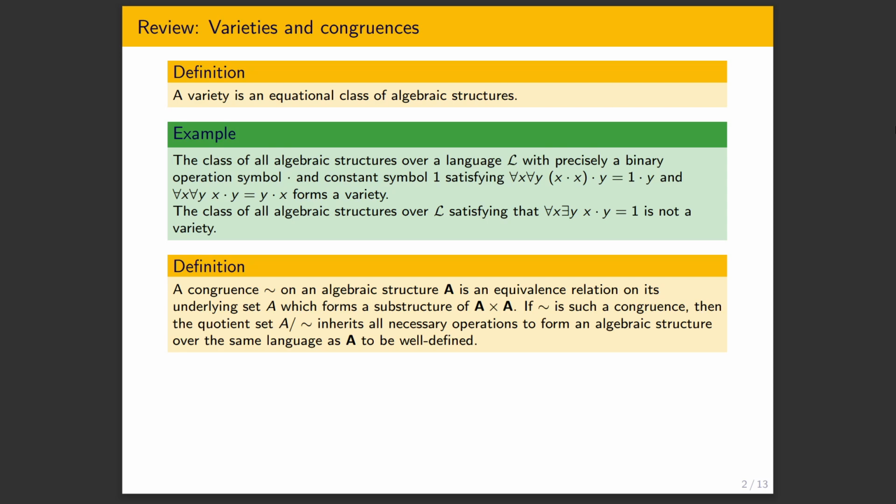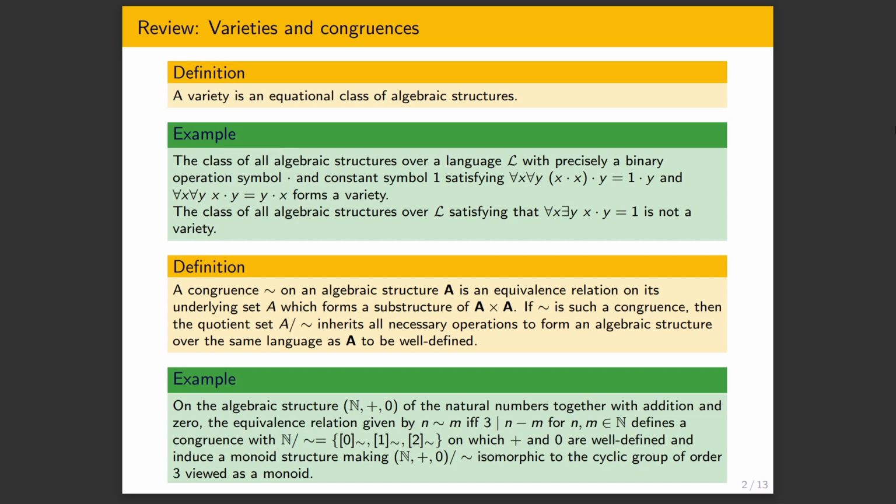And if we do this, this is precisely requiring that all the operations we have give us well-defined operations in the quotient set if we take the underlying standard quotient. So the idea of this talk, of this paper, is to ask in which varieties we have congruences parameterized by natural substructures, not substructures, but again, subsets of the underlying set with some properties of algebraic structures. And these subsets will be known as ideals.